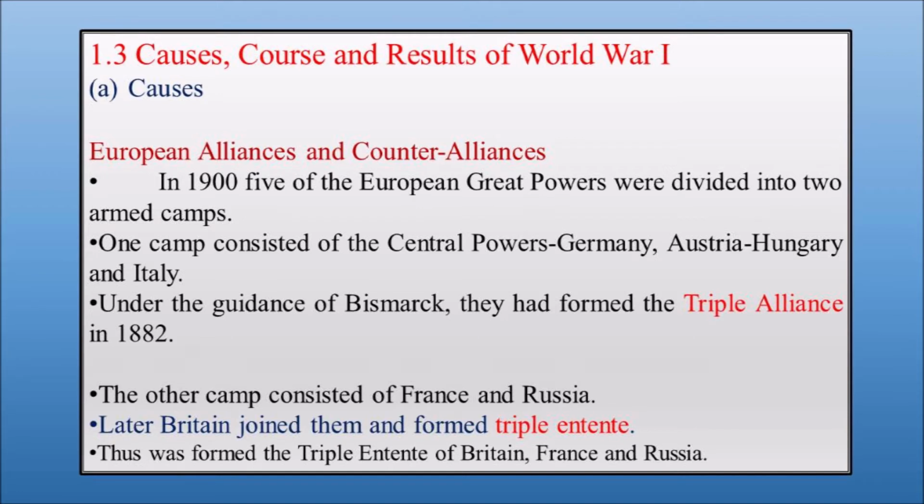So this is how Britain joined an alliance with France and Russia. Here what you have to remember is the two major divisions: Triple Alliance and Triple Entente. What are the countries under the Triple Alliance? Germany, Austria-Hungary and Italy come under the Triple Alliance, and Britain, France and Russia join together to form the Triple Entente.